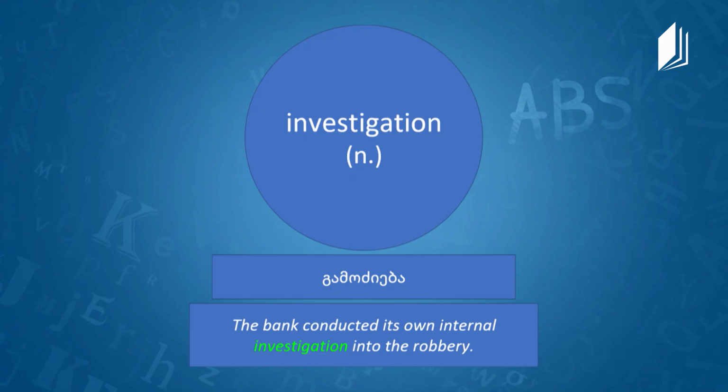And detectives, policemen, overseers engage in this process to find out the truth of the matter by looking at evidence, by looking at facts, and questioning witnesses. Okay, so investigation is a noun, and in Georgian it means გამოძიება. And here we have an example. The bank conducted its own internal investigation into the robbery. So it's really important to carry out an investigation when a crime happens, right?